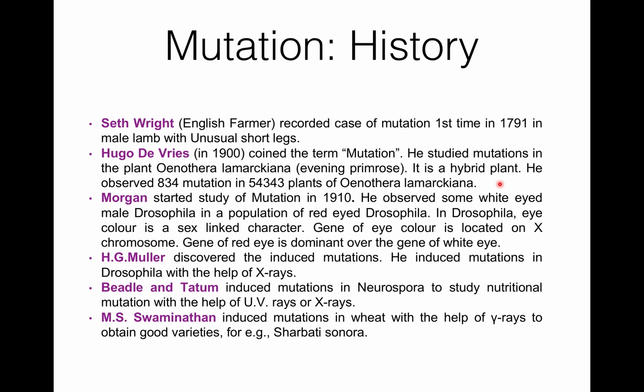Then H.J. Muller discovered induced mutation. He induced mutation in Drosophila with the help of X-rays. Then with the help of UV rays or X-rays, Beadle and Tatum induced mutation in Neurospora. They wanted to study nutritional mutation in Neurospora. M.S. Swaminathan, who is known as the father of the green revolution, induced mutation in wheat with the help of gamma rays in order to obtain good varieties like Sharbati Sonora wheat.